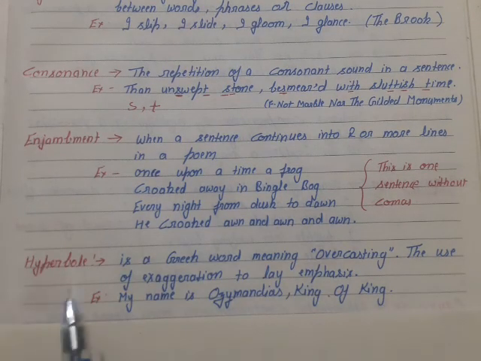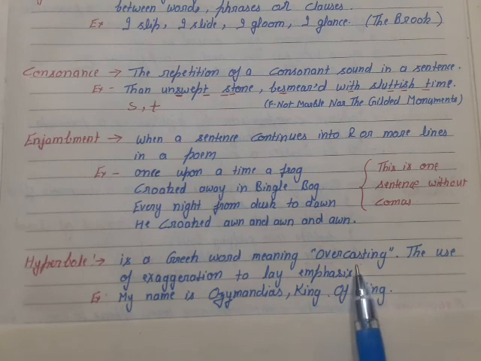Student, our next literary device is hyperbole. What is hyperbole? Hyperbole is a Greek word meaning overcasting, the use of exaggeration to lay emphasis. When the poet uses exaggeration to make emphasis in his poem, that is hyperbole. See the example. My name is Ozymandias, king of kings. Here the king Ozymandias is saying, I am king of kings. This is exaggeration. So this is hyperbole.